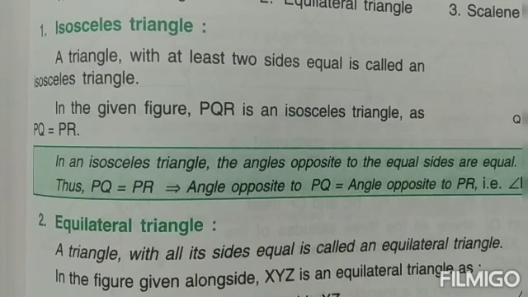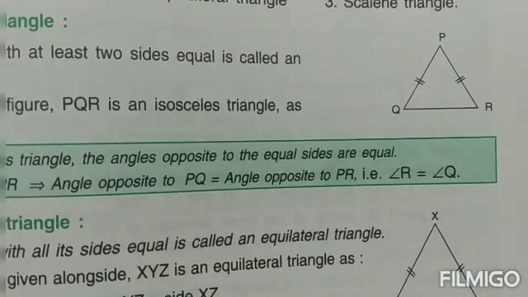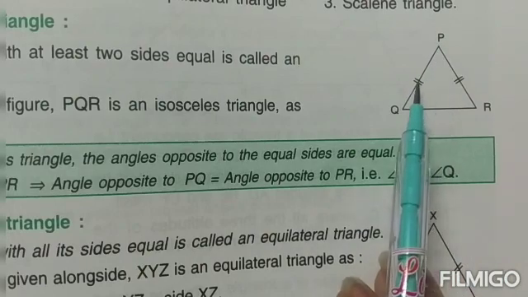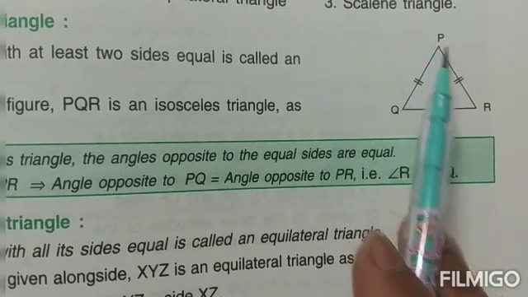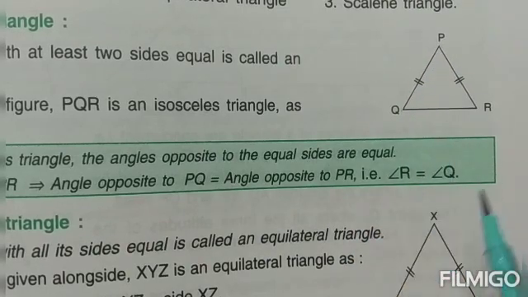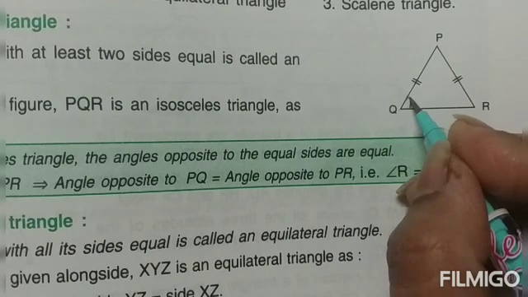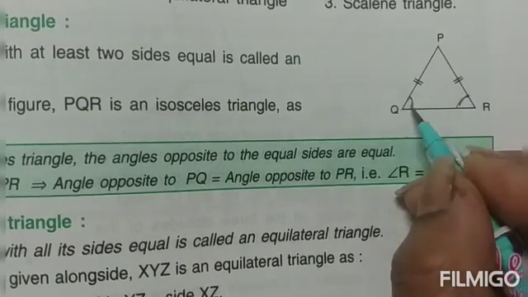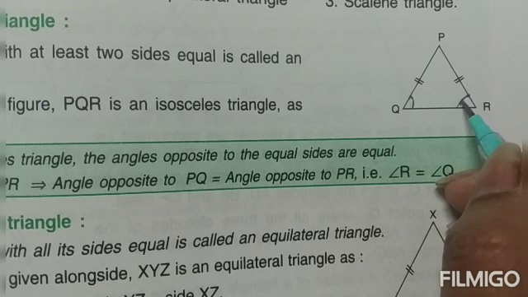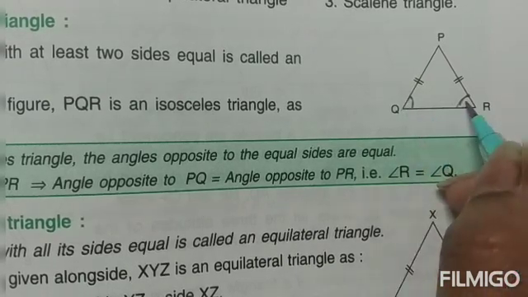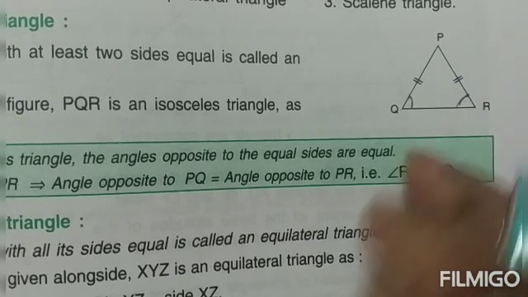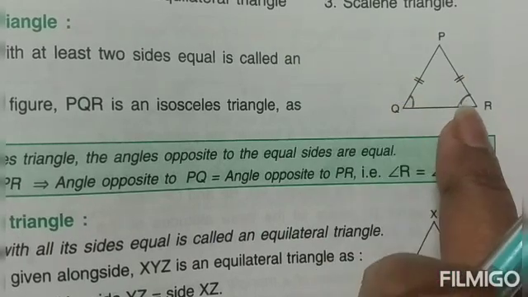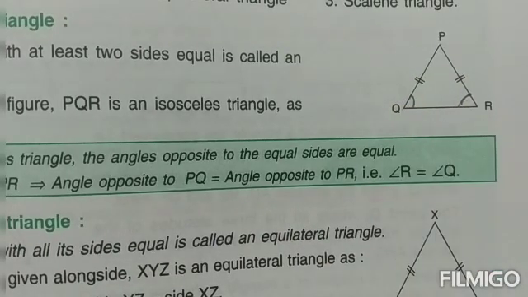Now what do we mean by base angles and the apex angle? See that in the figure. Now this sign over here, children, and the same sign over here tells that the length of PQ and the length of PR is same. And therefore these two are known as, children, the base angles. The measurement of these two angles will always remain same in an isosceles triangle. These are known as the base angles, children. And this P, the angle over here that will be formed, is known as the apex angle. So the measurement of these two angles will remain the same in an isosceles triangle. This is a property of isosceles triangle.